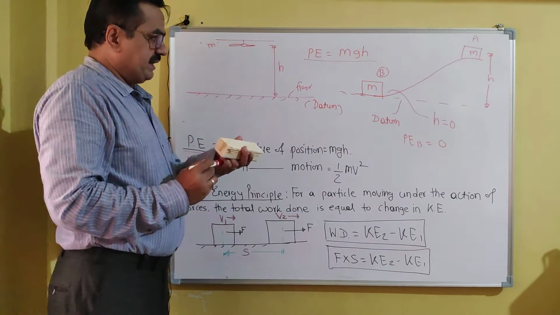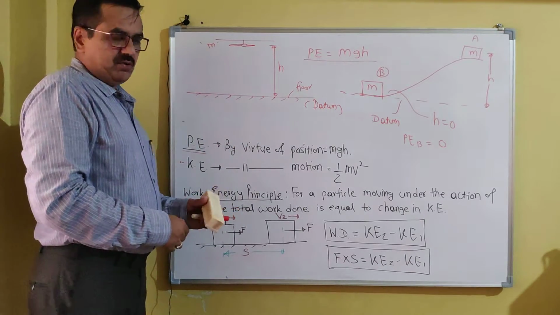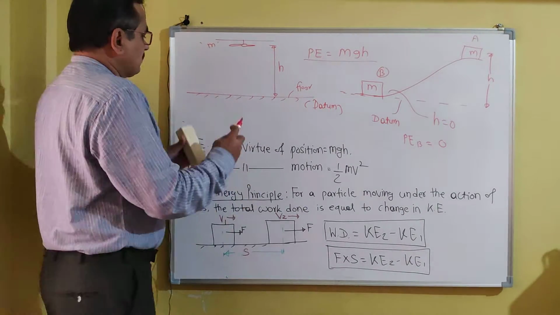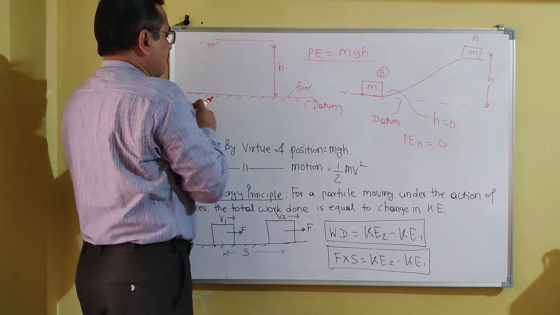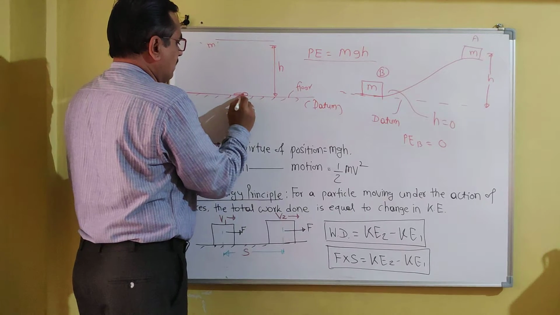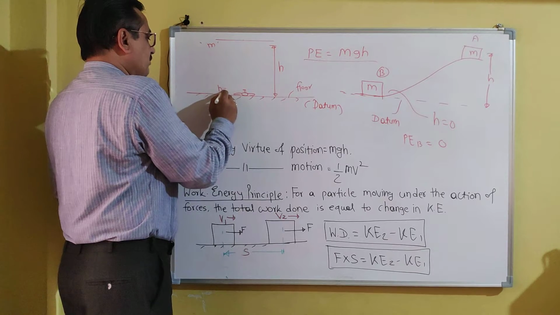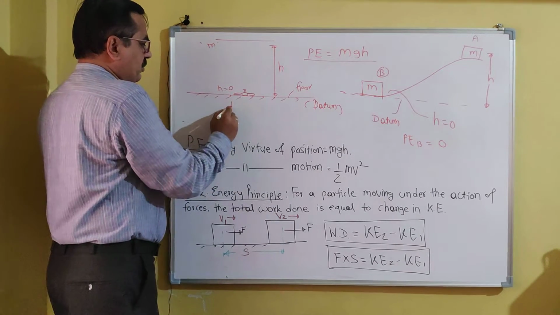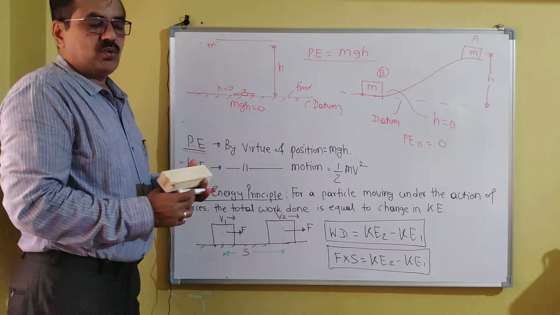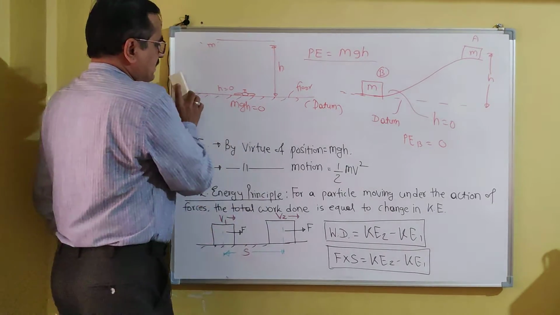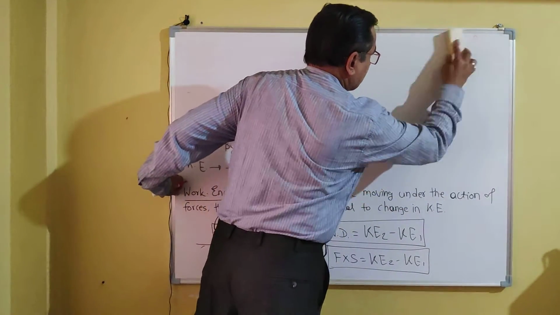Thus potential energy is always measured with respect to some assumed datum. If you remove the fan and place it at floor level, the height of the fan with respect to the datum is 0, and therefore at this level the potential energy of the fan is equal to 0. In this way potential energy is measured with respect to some assumed datum or reference line.